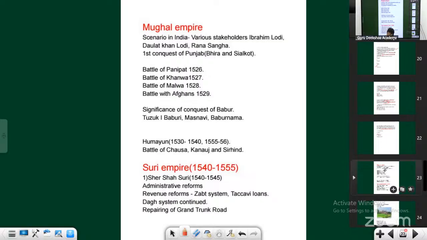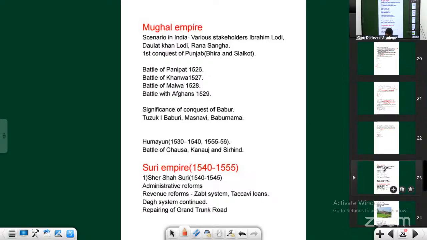The plan was not to give Babur a chance to start his own kingdom in India. They thought Babur would come, defeat him, and not be interested in India and go back.